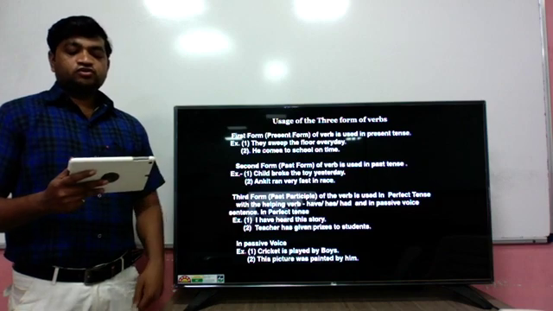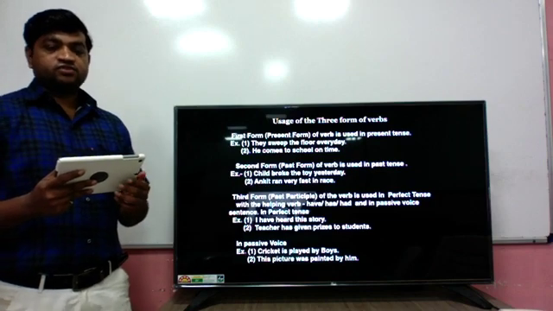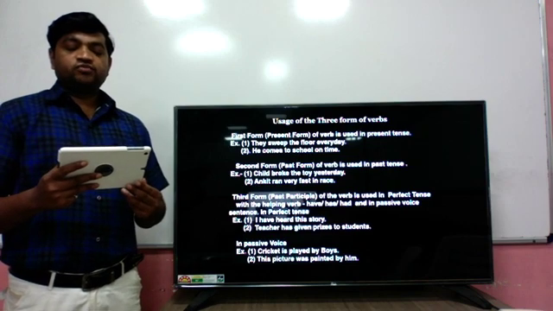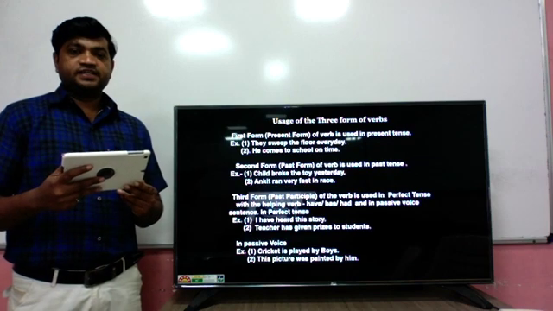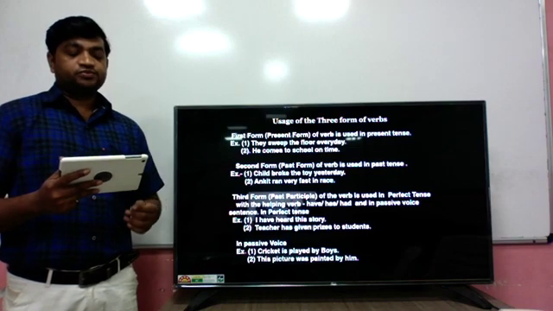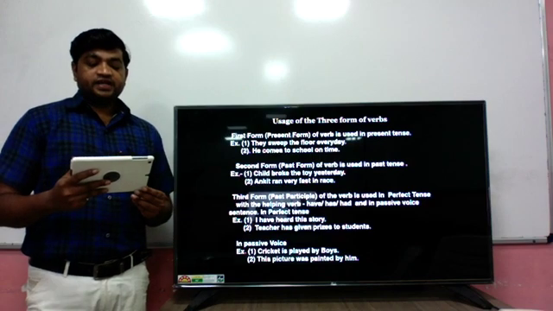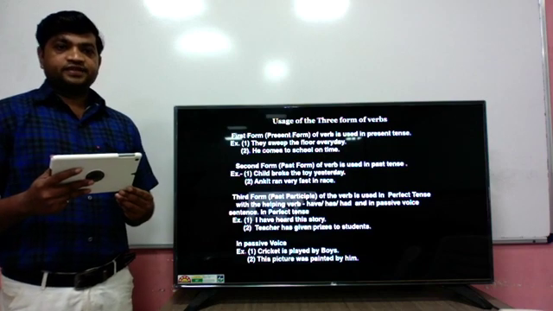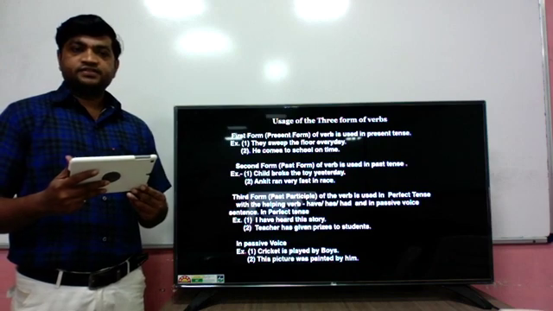Now here are the uses of the three forms of the verbs. In which condition or in which tense we use these three forms of the verbs. The first form or present form of the verb is used in present tense. Whenever we want to denote a present action, we have to use present tense along with different helping verbs. Here is an example: they sweep the floor every day and he comes to school on time. These two sentences have the first form or present form, sweep and come.